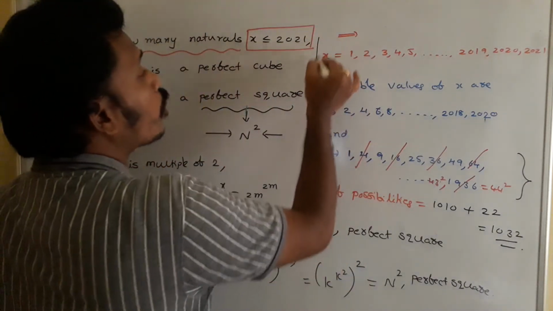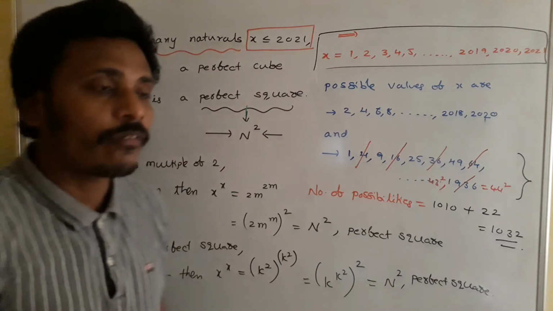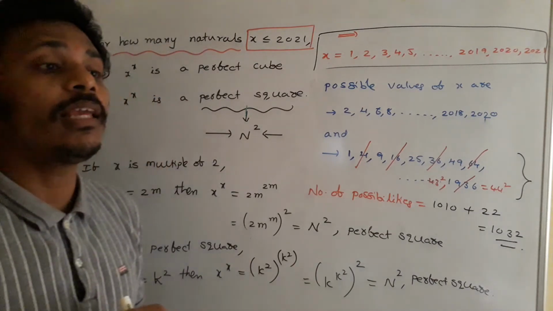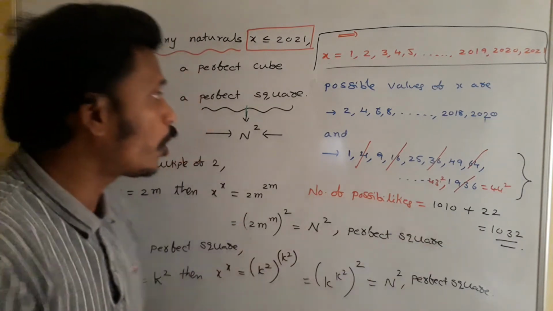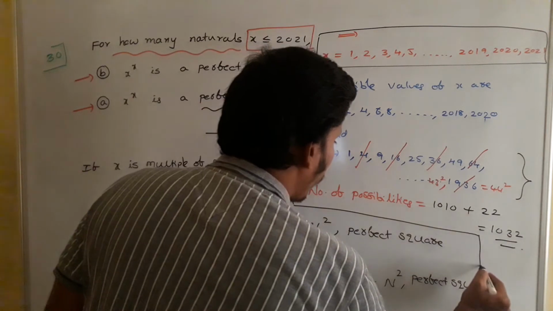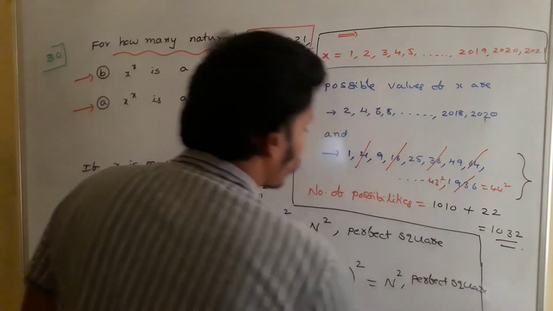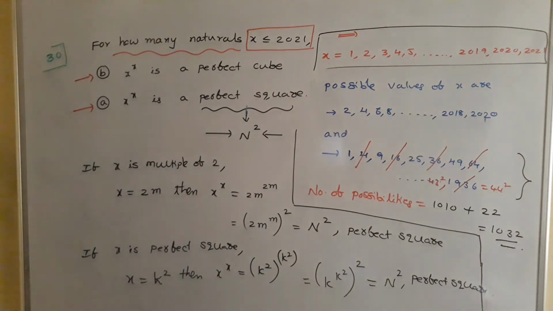Among these 2021 numbers, we need to check for how many numbers x power x is a perfect square. For 1032 numbers, x power x is a perfect square, and finally our answer for the problem is 1032. Okay, just have a look.